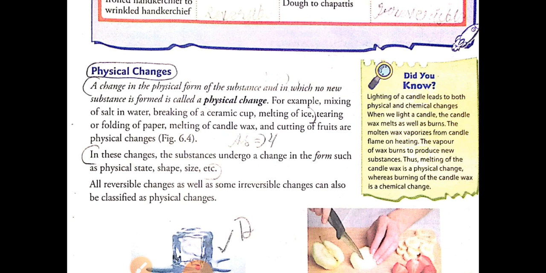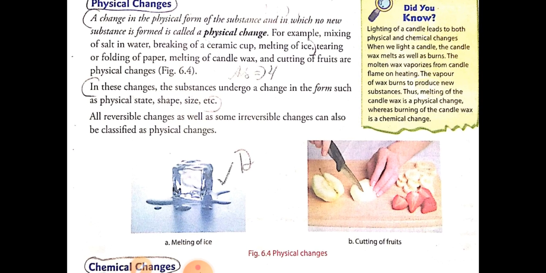Example: mixing of salt in water, breaking of a ceramic cup, melting of ice. These are examples of physical changes. In these changes, the substance undergoes only a change of form, such as physical state, shape, size, etc. All reversible changes as well as some irreversible changes can be classified under physical changes.